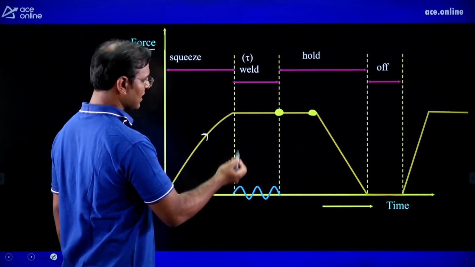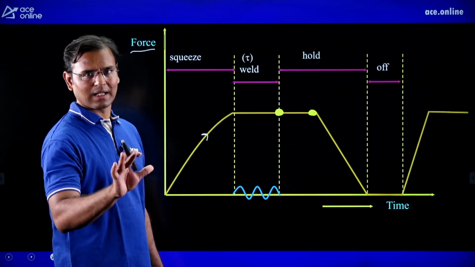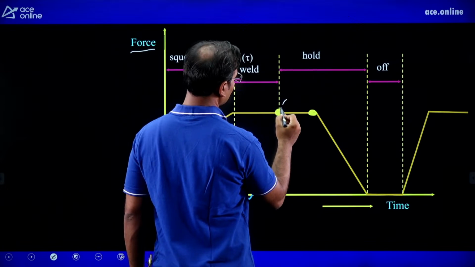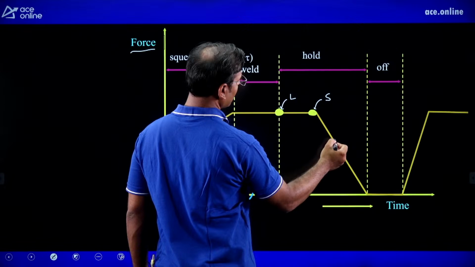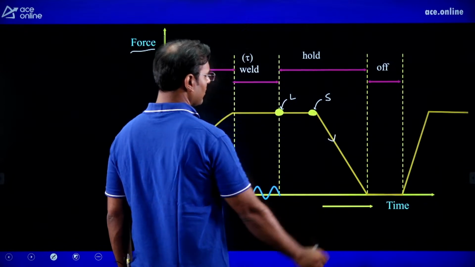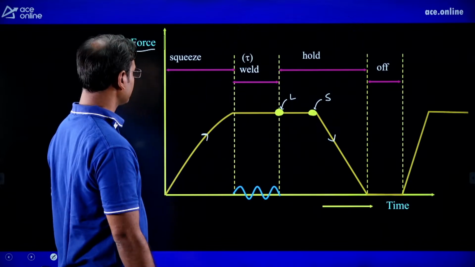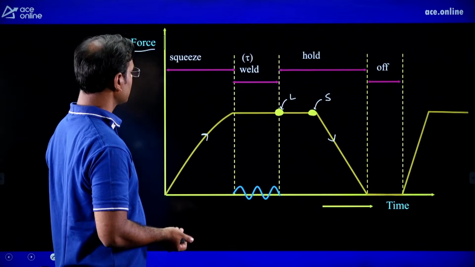First there is squeeze time. Squeeze time means the electrode is giving force on both the sheets, and that time is known as squeeze time. And this is the weld time, and here we get the liquid, and when that liquid is converting into solid, you can see that the force is removed, meaning the electrode is removed. Hence here the correct answer is after the weld cools.